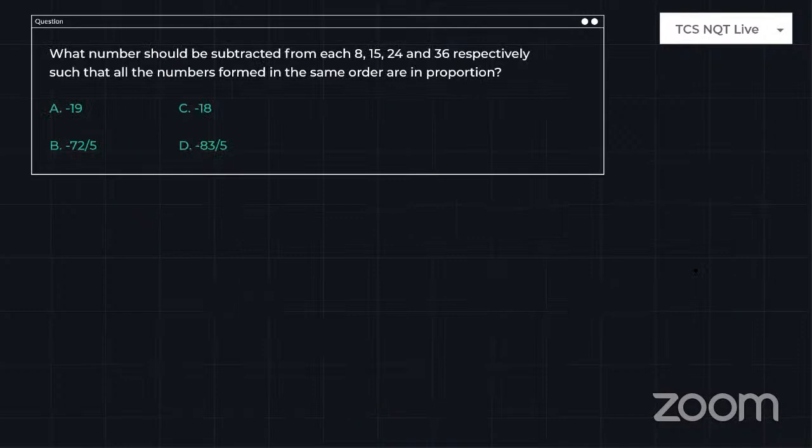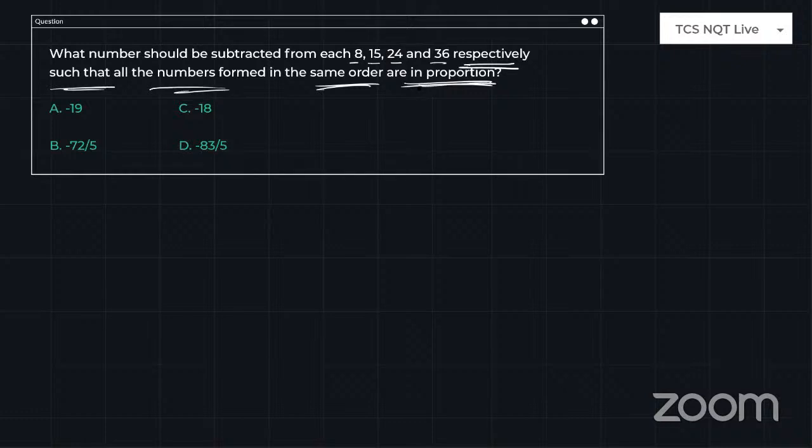What number should be subtracted from each of 8, 15, 24 and 36 respectively, such that all the numbers formed in the same order are in proportion? Frankly, I'm telling you, if you are not understanding the terminology of the question, you can't do anything.